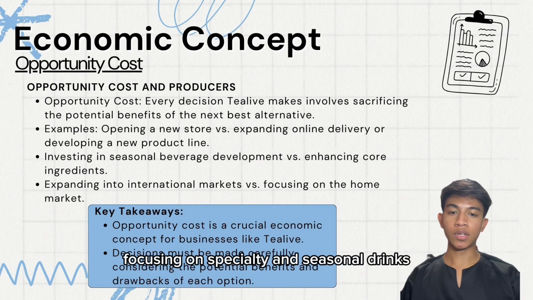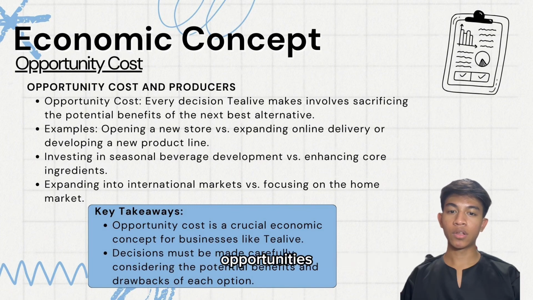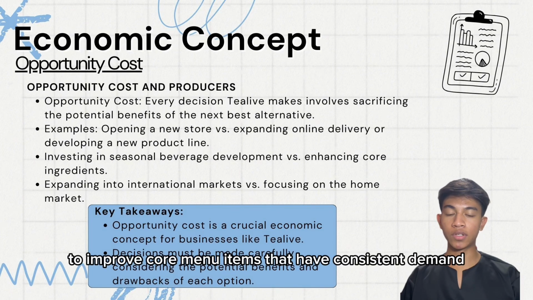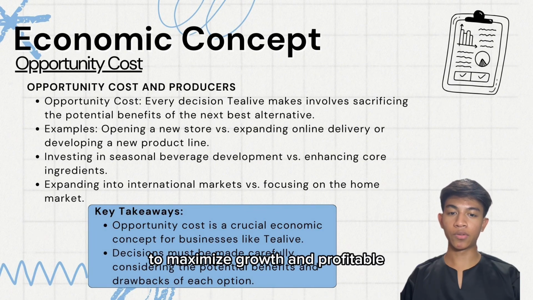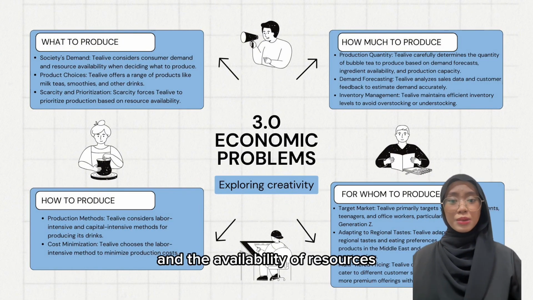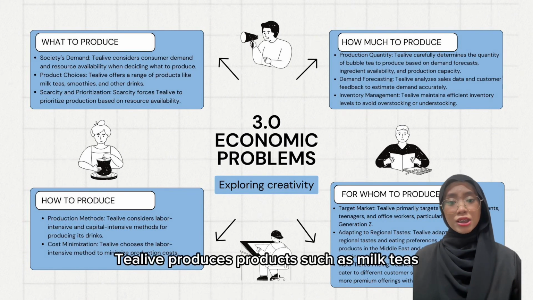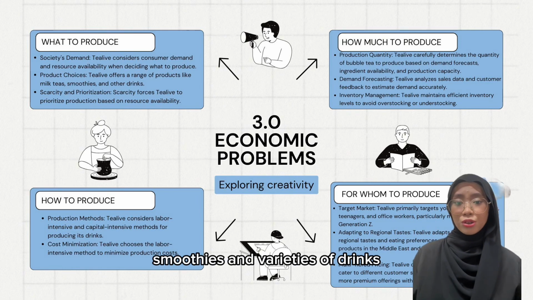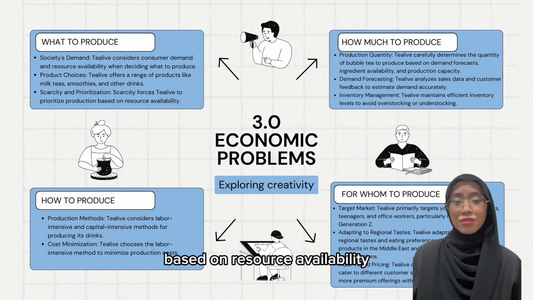Another example is focusing on specialty and seasonal drinks, while creating trendy flavors for festivals can attract attention. Allocating too many resources here might result in lost opportunities to improve core menu items that have consistent demand. In short, Tealive must carefully weigh these trade-offs to maximize growth and profitability. The firm refers to society's demand and the availability of resources to solve the problem of what to produce. Tealive produces products such as milk teas, smoothies, and varieties of drinks. The firm faces scarcity and decides which products to prioritize based on resource availability.